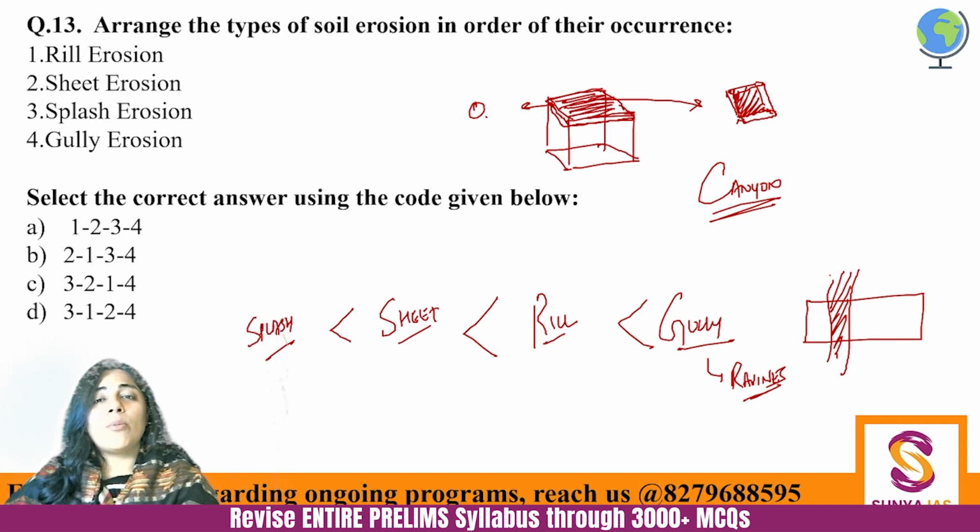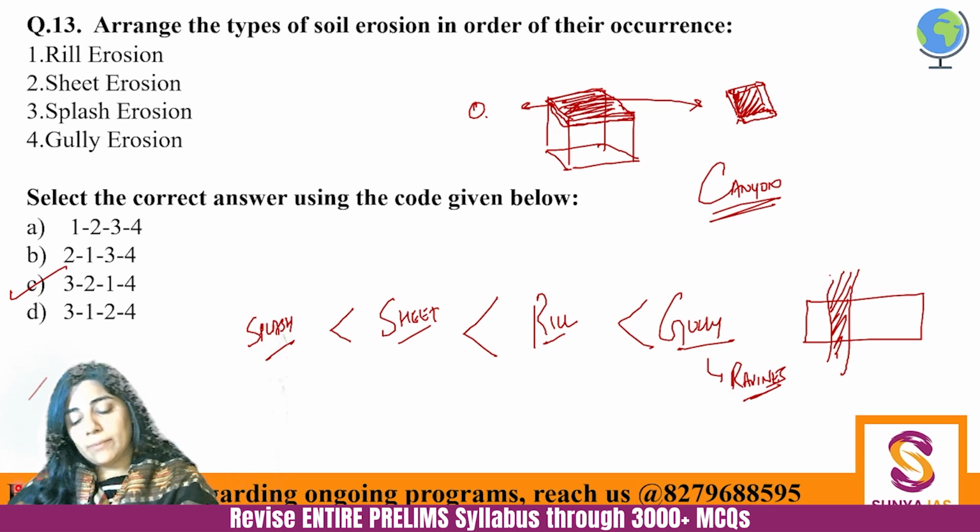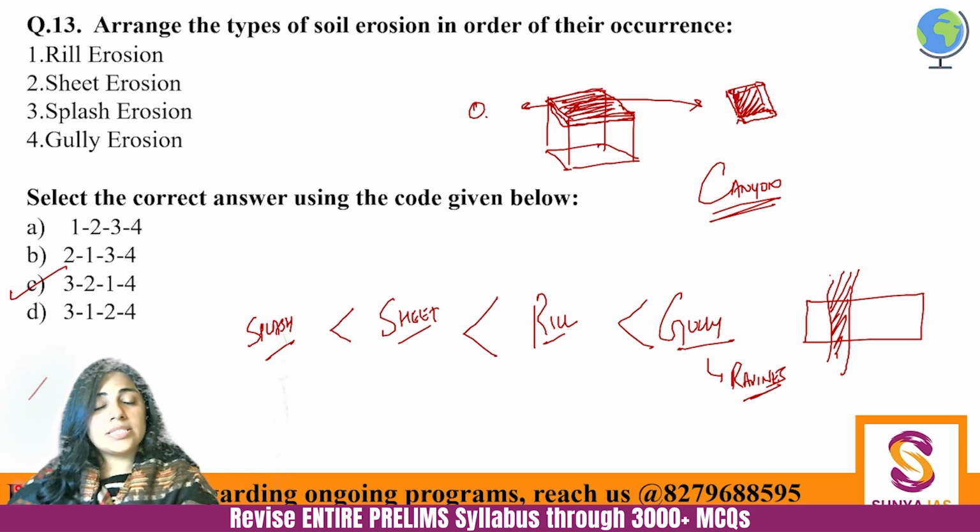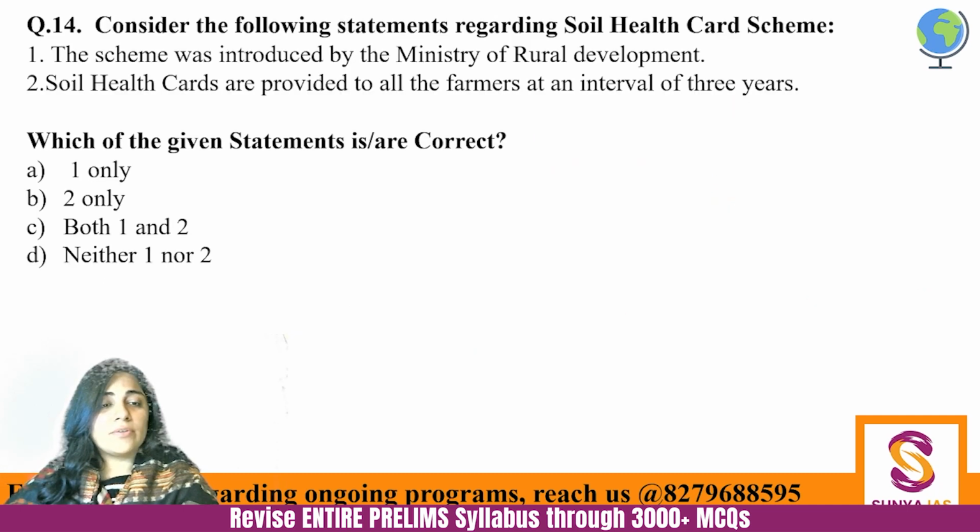It's a mini form of sheet erosion. So the answer would be, it would start from 3, then 2, then 1, then 4. So D is the answer. These are the levels of erosion. Even after gully, we will have ravines, then a whole canyon. But these are the 4 which are given in NCERT also.